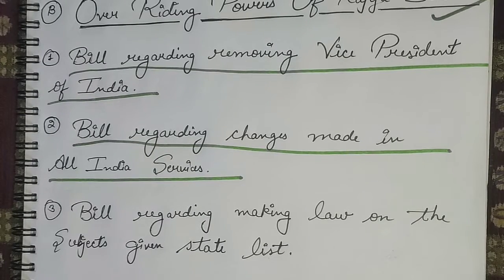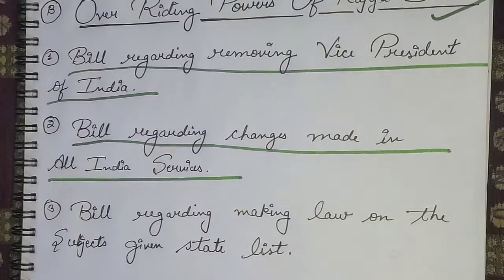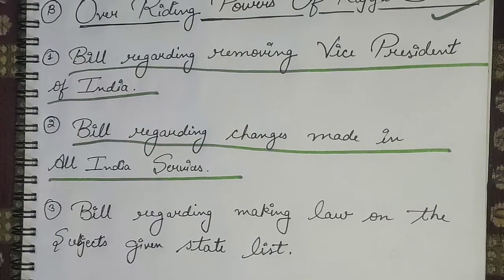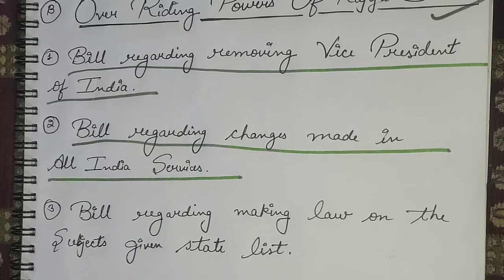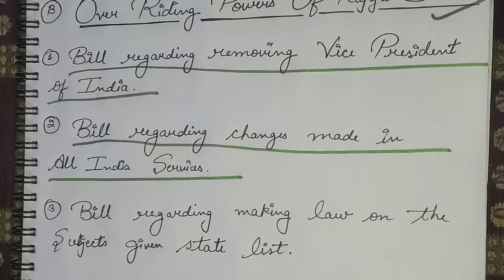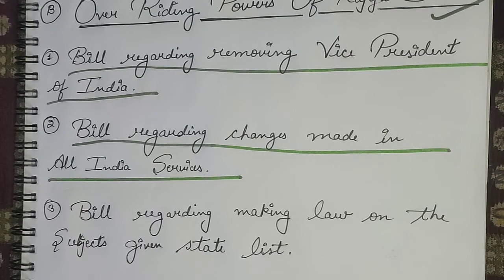So if the government of India wants to change any provision regarding the All India Services in our country, then the bill will have to be initiated in the Rajya Sabha first, and the provision is that you will have to pass that bill with a two-third majority of the Rajya Sabha. Thereafter it will be sent to the Lok Sabha. So first of all you will have to initiate the approval process in the Rajya Sabha. Thereafter the bill can be sent to the Lok Sabha. So this is all about the bill regarding changes made in the All India Services.